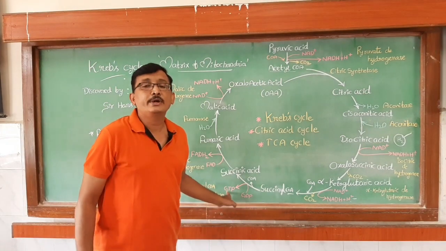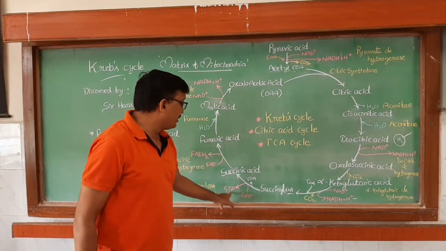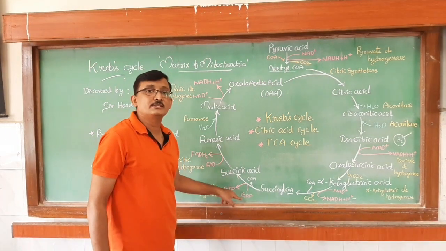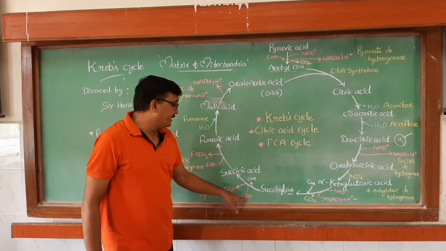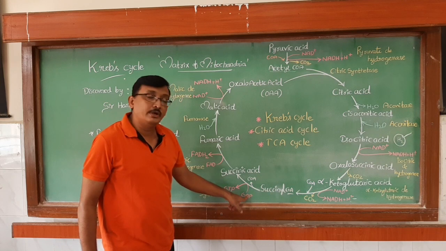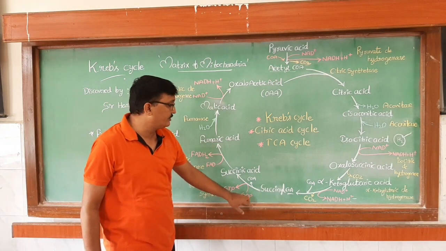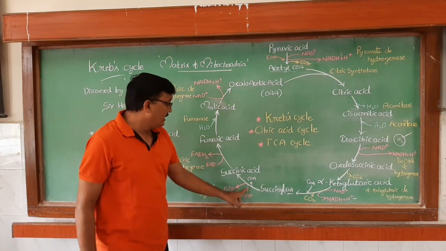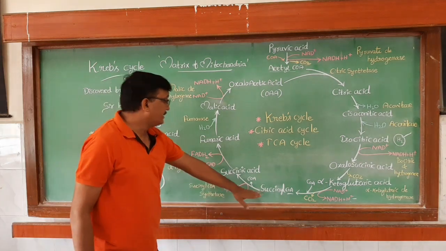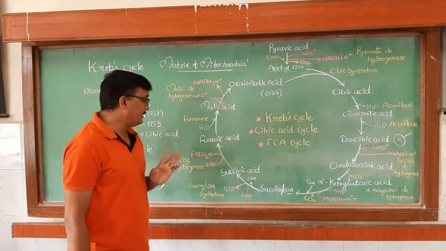GTP means guanosine triphosphate. GTP is formed from GDP, guanosine diphosphate. So it is also one of the energy rich molecules, and this GDP takes one inorganic phosphate. So whenever guanosine diphosphate combines with phosphate with the help of energy released during this reaction, it converts into guanosine triphosphate, okay, and the product is succinic acid. So here succinic acid is produced, right?